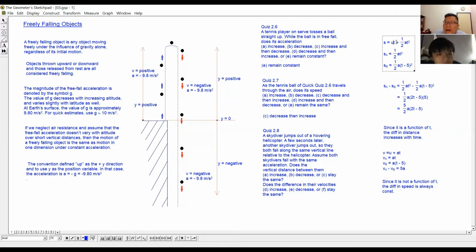So when this is 0, you are left with half at squared, because the initial velocity is 0.